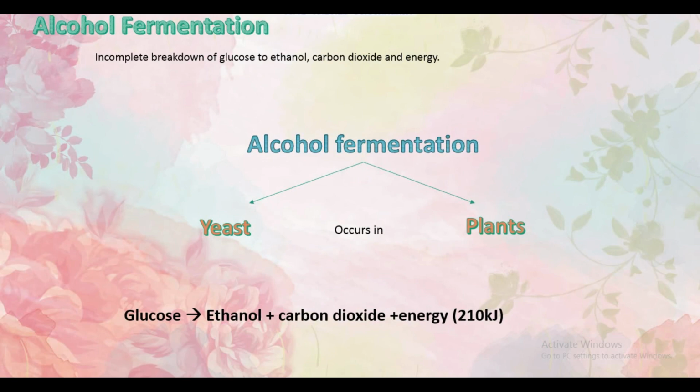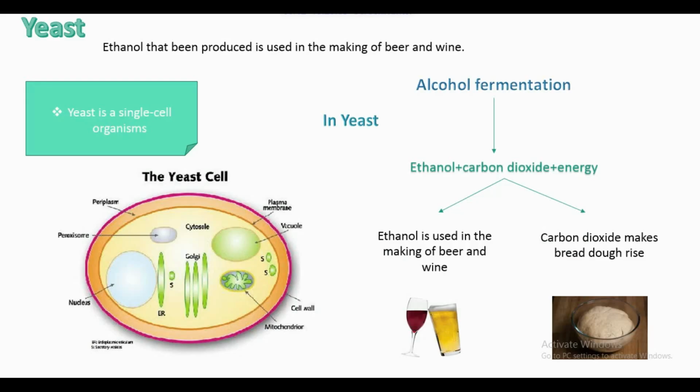It is the incomplete breakdown of glucose to ethanol, carbon dioxide, and energy. If you can see the equation at the bottom, glucose is transformed into ethanol, carbon dioxide, and energy, which is 210 kilojoules. Alcohol fermentation occurs in yeast and also plants. For yeast, the ethanol that is produced is used in the making of beer and also wine.